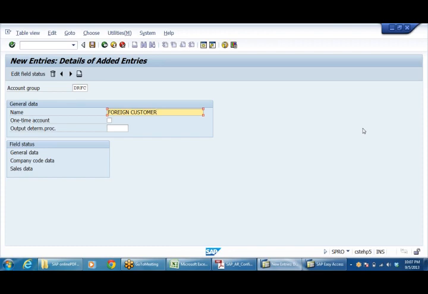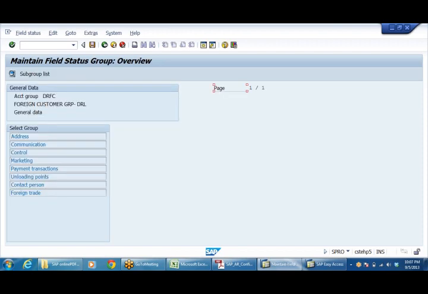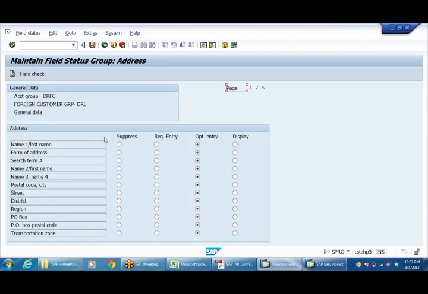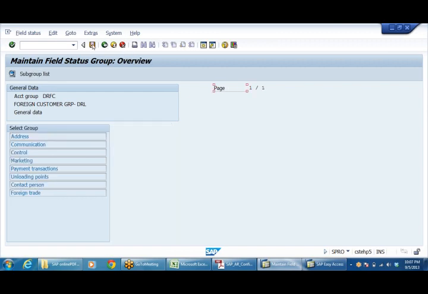Foreign customer group. DRL group itself. For group level I am creating. Similarly, general data, address, make required entry. This is only a sample I am showing you. Whatever field you want, you can make required entry.